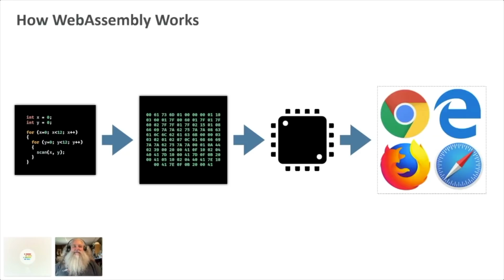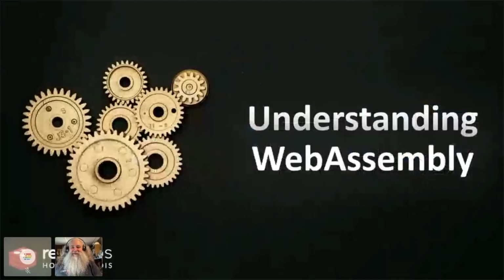Now we can take the C code or whatever language you want, compile it to WebAssembly bytecode, and then create a file that all the major browsers can read and work with. So that's what WebAssembly is. It's this idea of a virtual microprocessor in the browser. Pretty cool. I think it's cool.